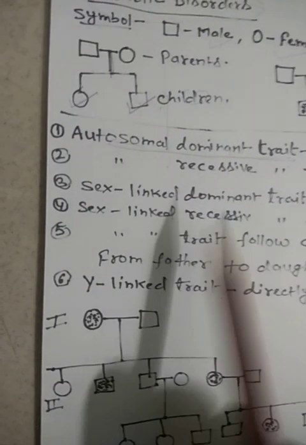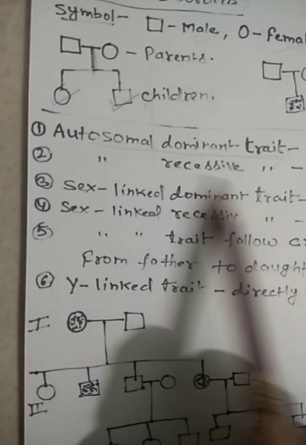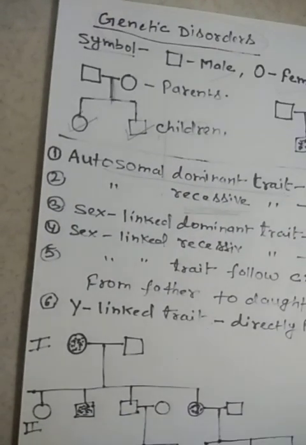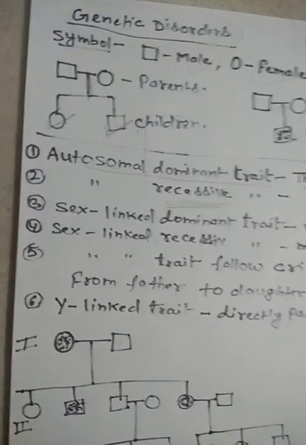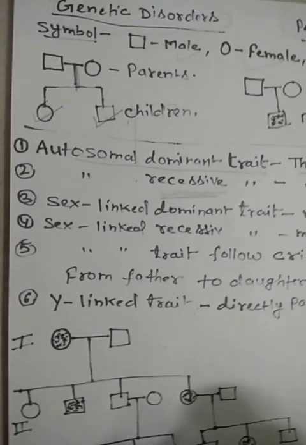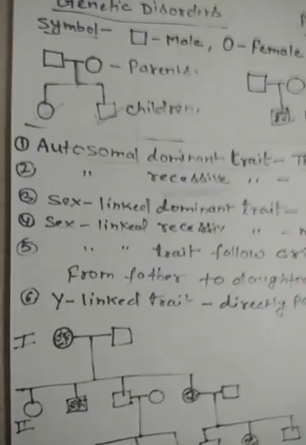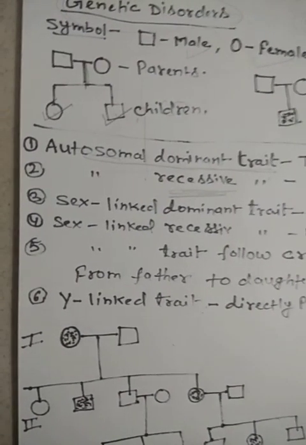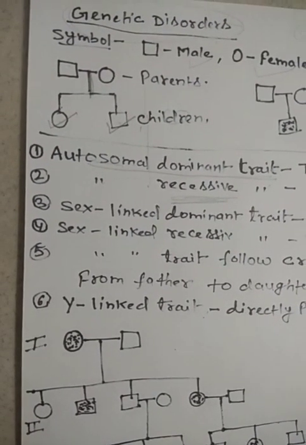But if it is an autosomal recessive trait, then the pedigree may skip a generation. Suppose in the pedigree chart a disease is not present in one generation, it means the pedigree is showing a recessive trait.